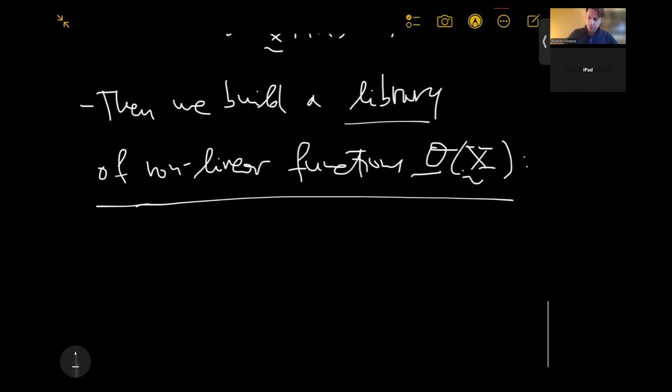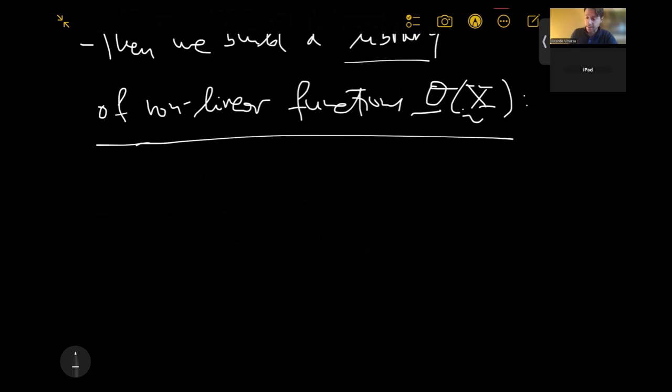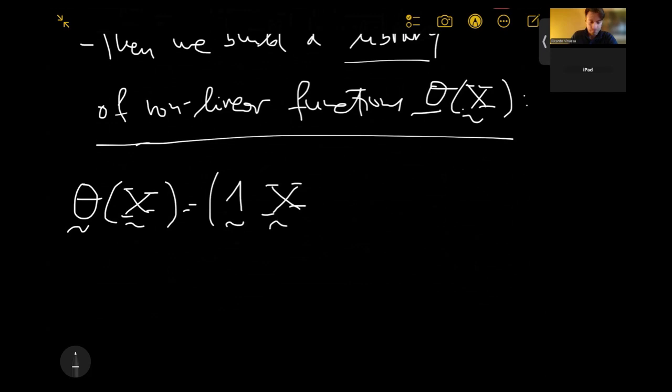Okay. So let's imagine that for this theta, we're going to have several possible terms. So theta of X will look like this, as follows. We're going to have some constant terms, some linear terms, some quadratic terms, okay, and so on until polynomials of degree d, so X to the d.